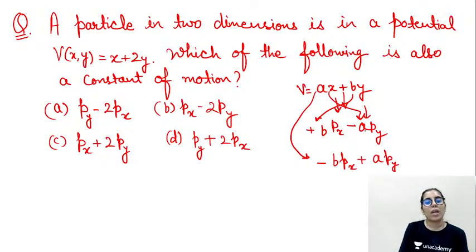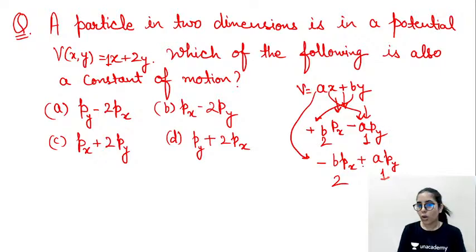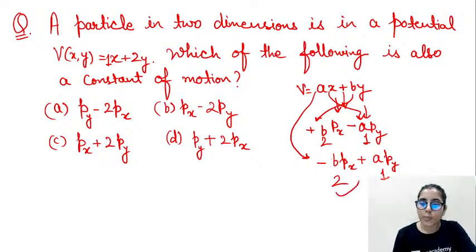In our question, in place of A we have 1, in place of B we have 2. So B is 2, A is 1. In this case, either you will have 2px minus py. Is this present somewhere? No. With the px, there is no 2 present in any case. So in that case, you will write it this way: that's gonna be minus 2px plus py. So where is it?